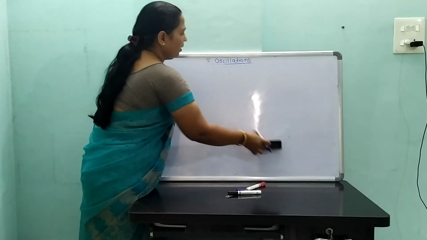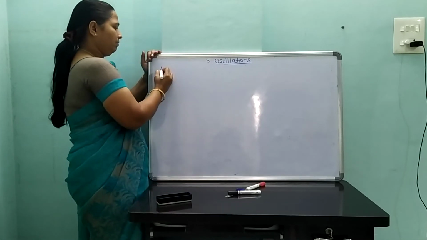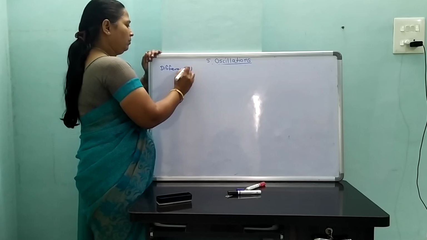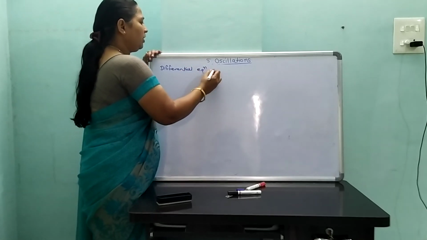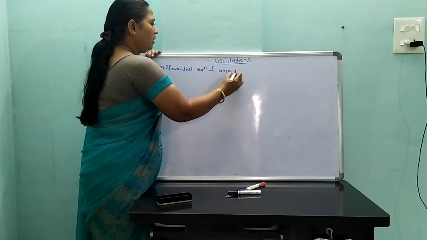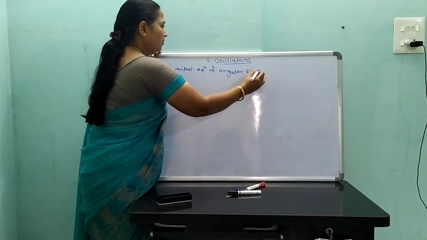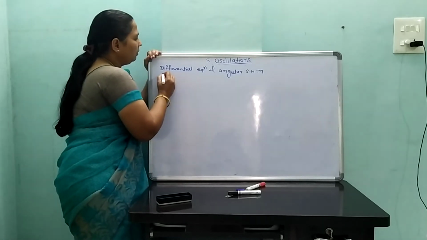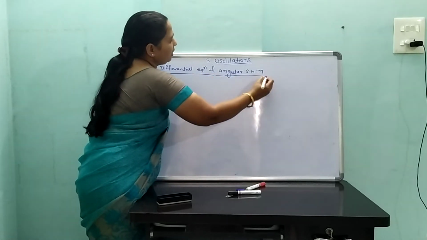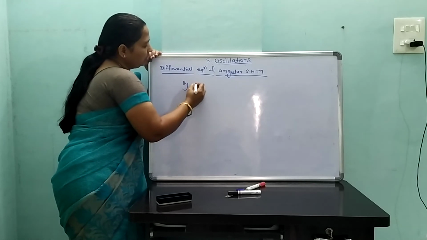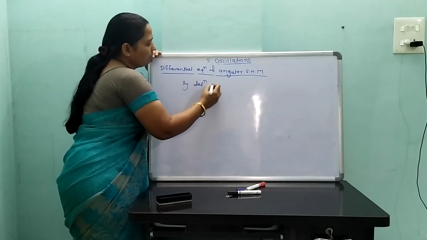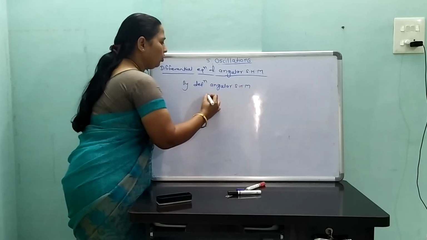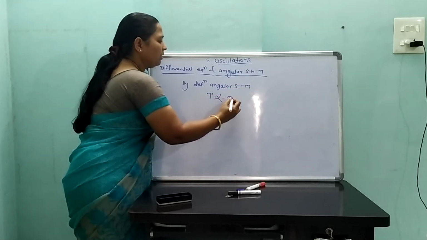Differential equation of angular SHM. By the definition of angular SHM, torque is directly proportional to minus theta.